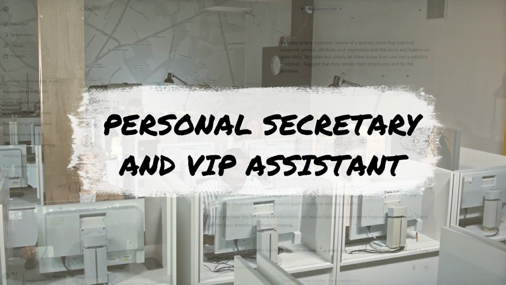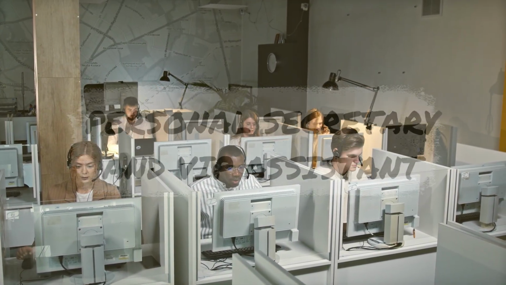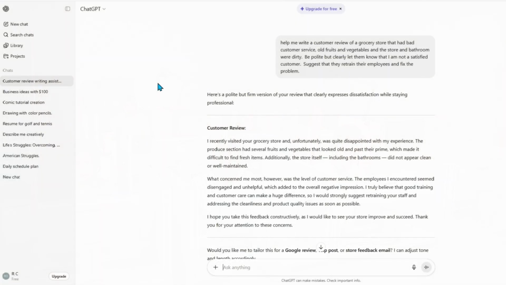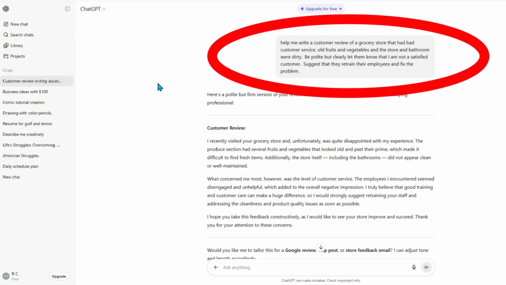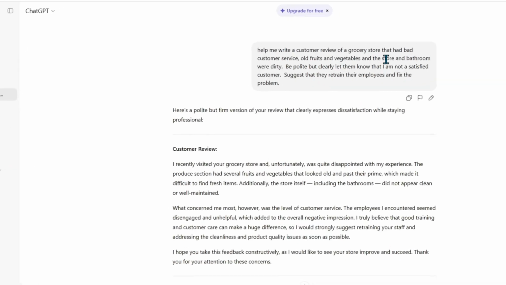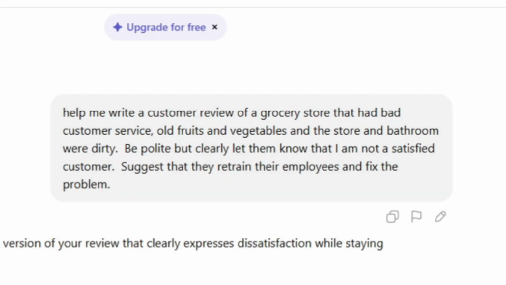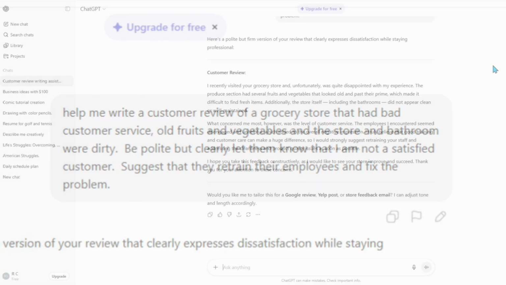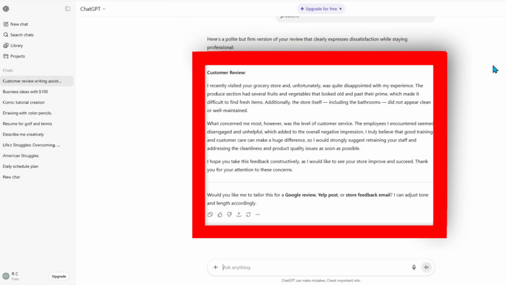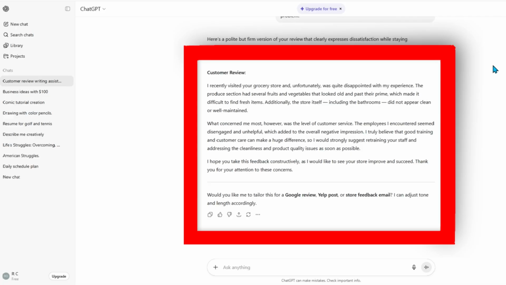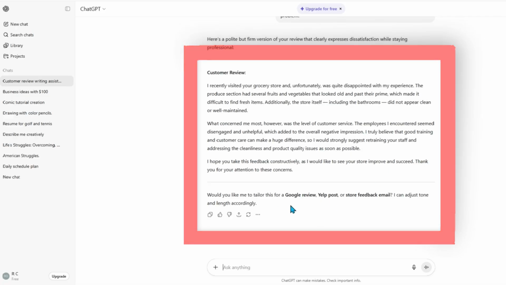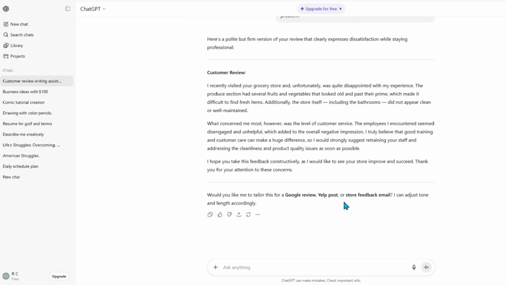If you have a customer complaint, if you need to write a cover letter, if you need to reply to an email, anything you need to write and make it look professional, use your personal secretary, ChatGPT. In this case, we have a dissatisfied customer because the bathrooms were dirty, the employees were rude, and the fruits and veggies were old. This is what ChatGPT wrote. This also gets results. And you can tailor this to an email, a Yelp post, whatever you want.